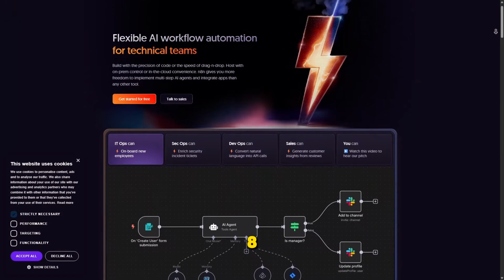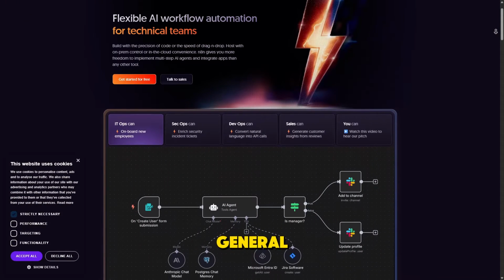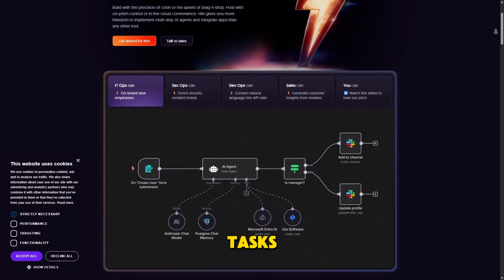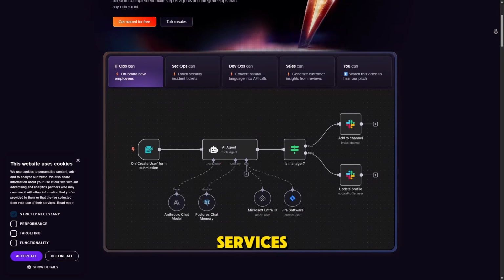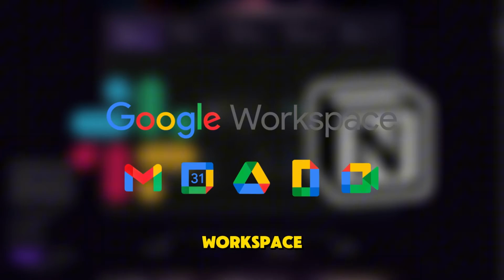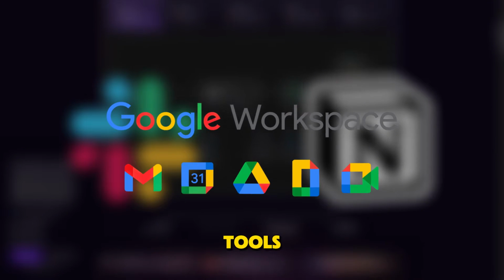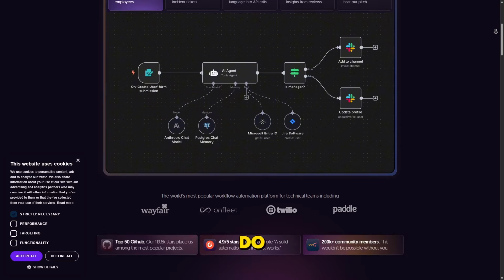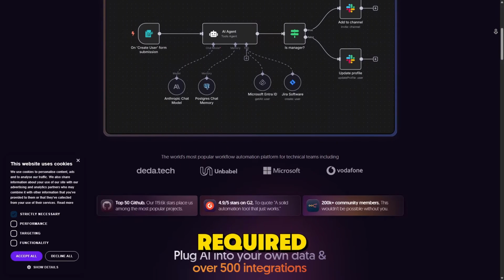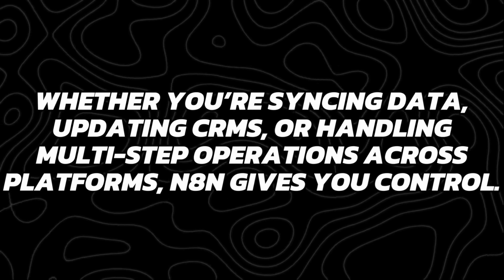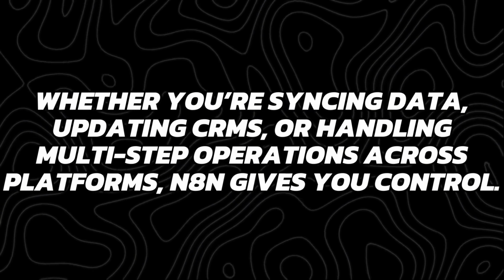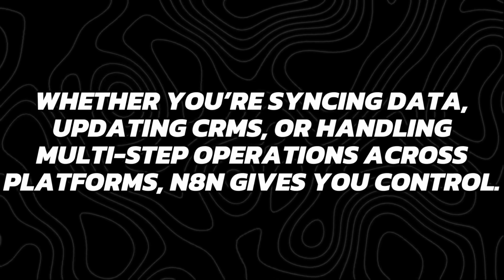Let's start with N8N. It's a powerful general-purpose workflow automation tool built to help you connect and automate tasks between your favorite apps and services. You can link platforms like Slack, Notion, Google Workspace, and over 400 other tools. The best part? You do it all through a simple visual node-based editor, no complex coding required. Whether you're syncing data, updating CRMs, or handling multi-step operations across platforms, N8N gives you control.